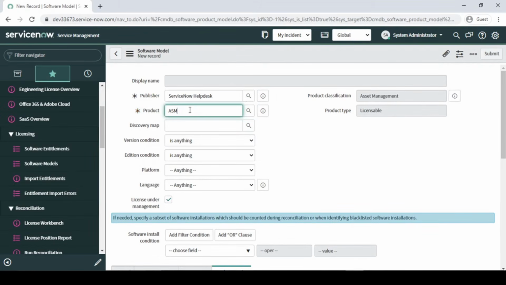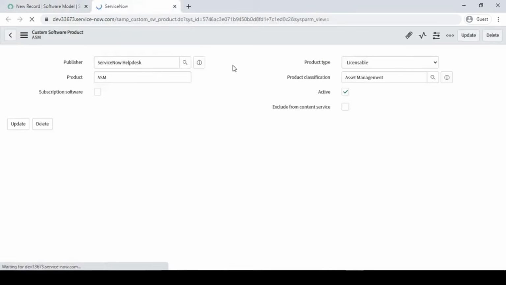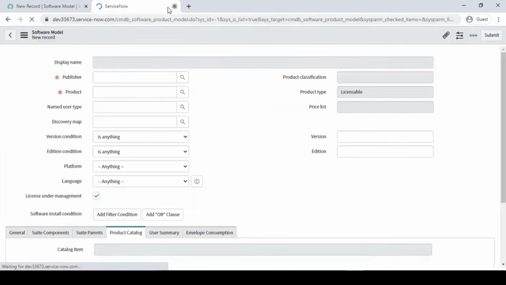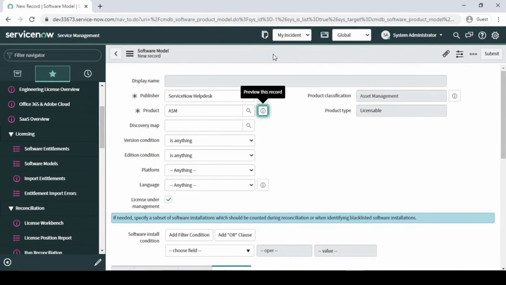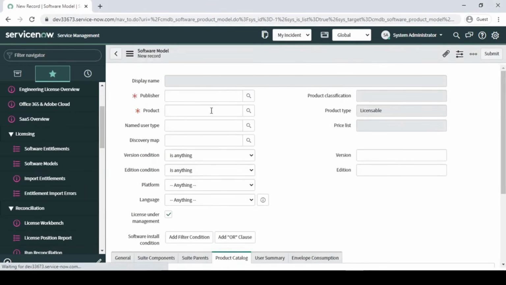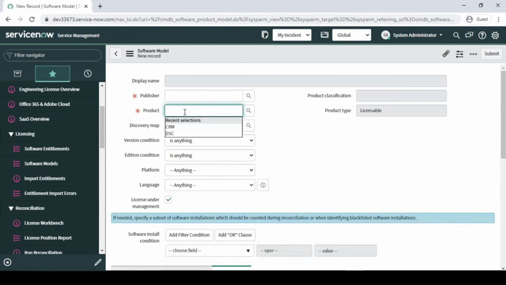AMS. Oh, sorry guys. I have to make a little correction here. It should be AMS, not ASMS. Asset management system, right? So let me update it. Fine. So here let me just refresh it, and here I will select the product called AMS, right? So here publisher software, now ServiceNow help desk, right?